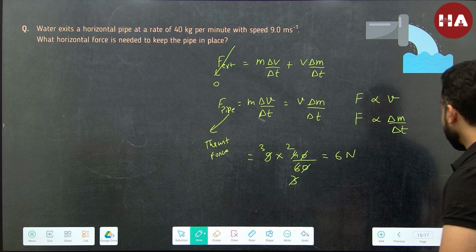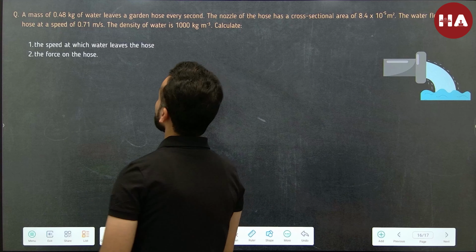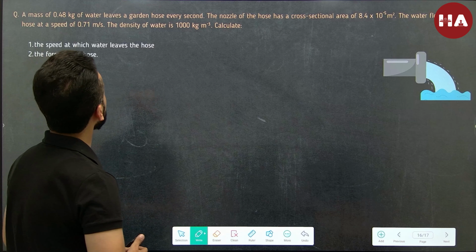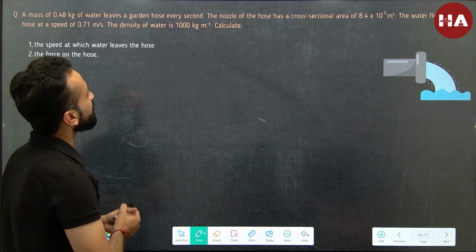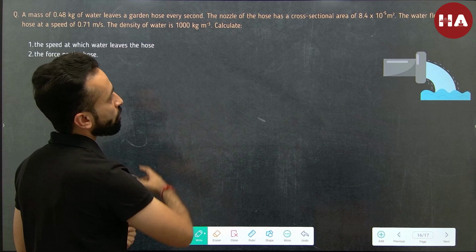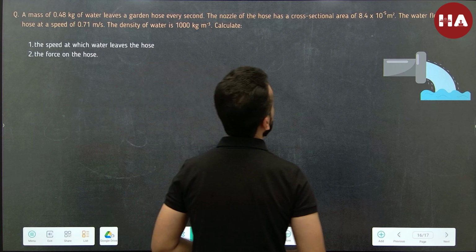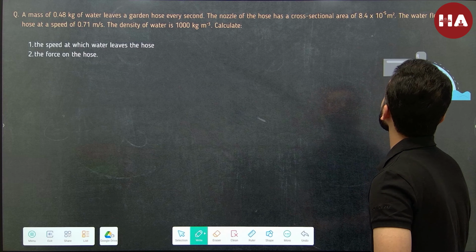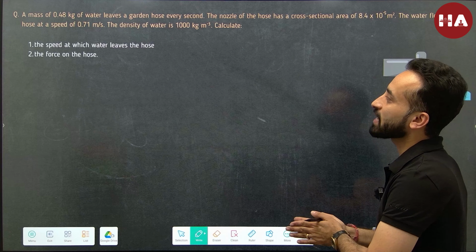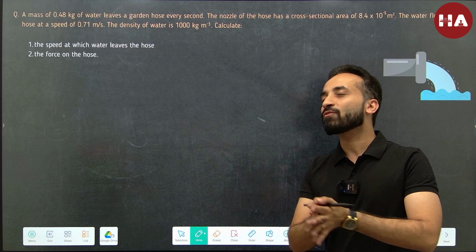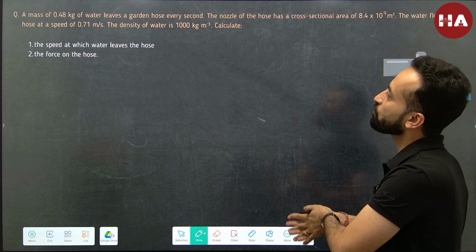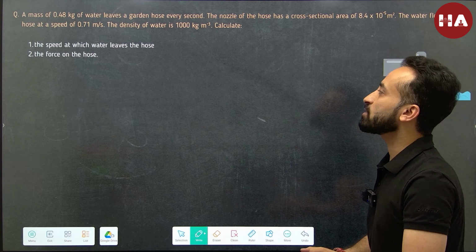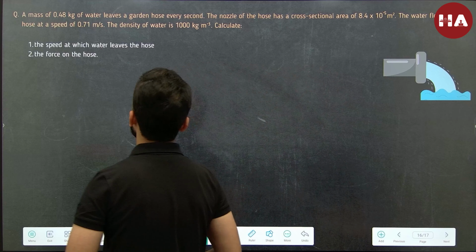All right, let's take another interesting example. A mass of 0.48 kilogram of water leaves a garden hose every second. The nozzle of the hose has a cross-section area of 8.4 into 10 raised to the power minus 5. The water flows in the hose at a speed of 0.71 meter per second. The density of water is 1000. Calculate the speed at which the water leaves the hose.